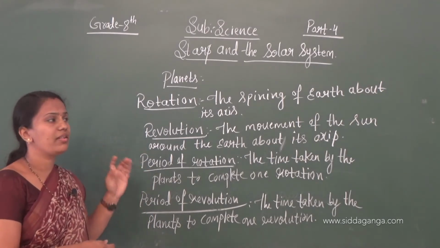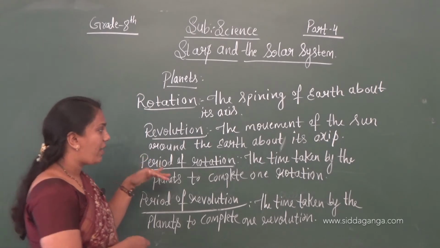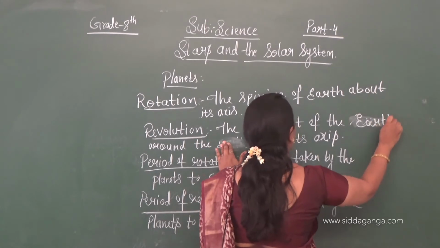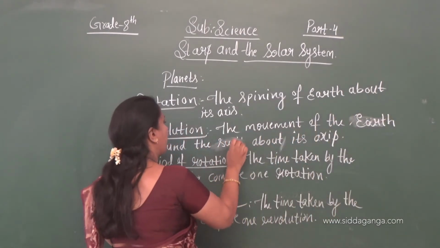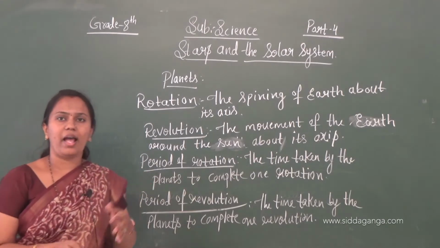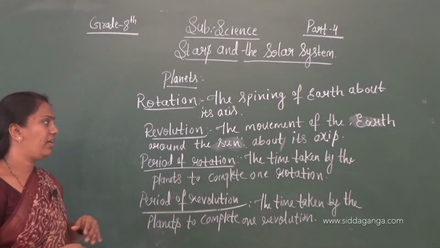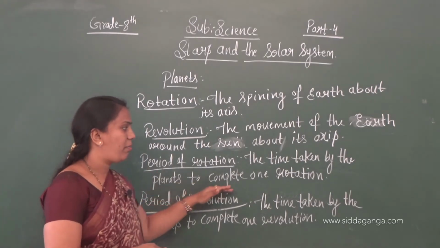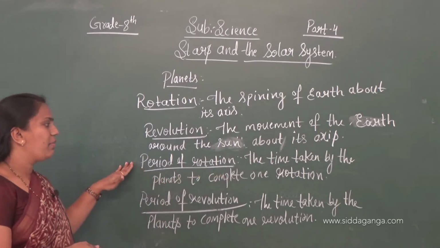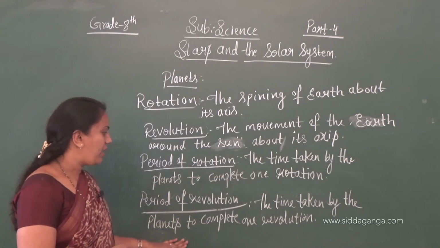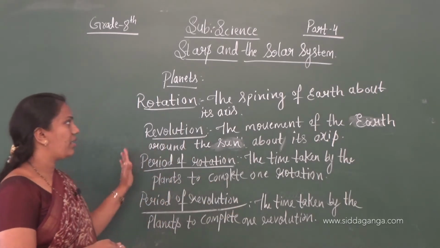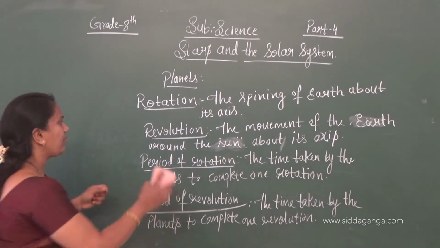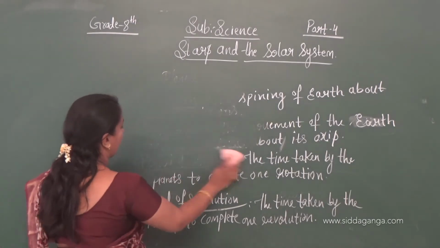And revolution means the movement of the earth around the sun, along its orbit. For that we call it revolution. The time taken by the planets to complete one rotation is called period of rotation. The time taken by the planets to complete one revolution is called the period of revolution. Okay, then we will talk about satellite.